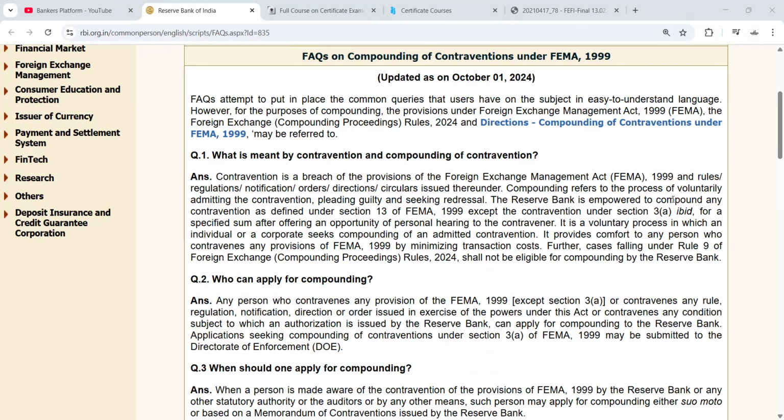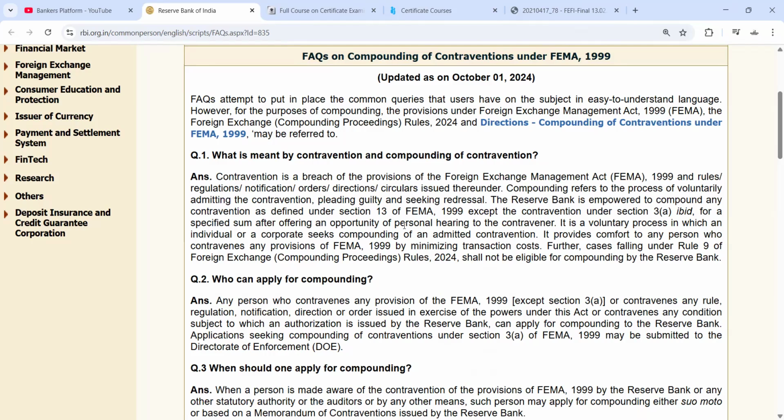RBI is empowered to compound any contravention as defined under Section 13 of FEMA 1999, except the contravention under Section 3A, for a specified sum after offering an opportunity.